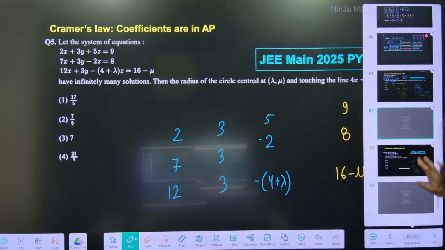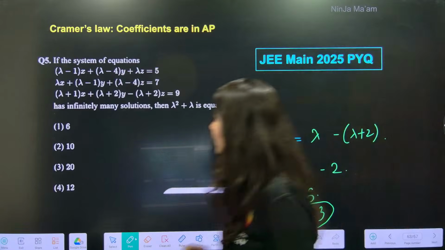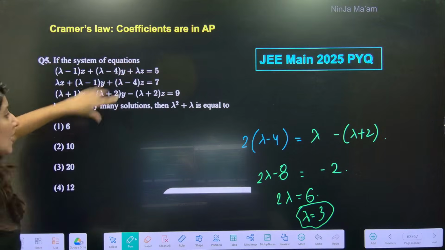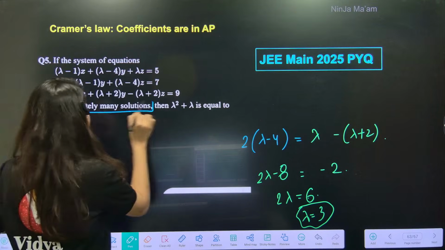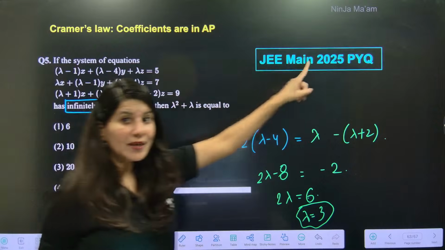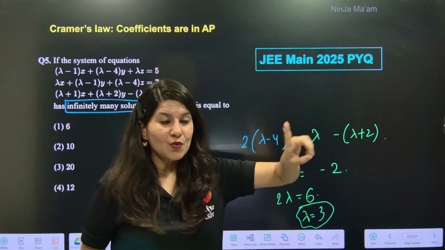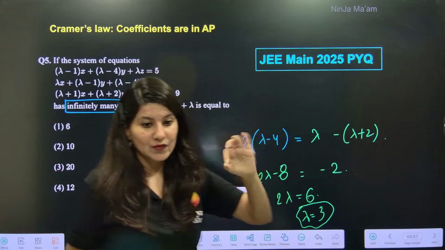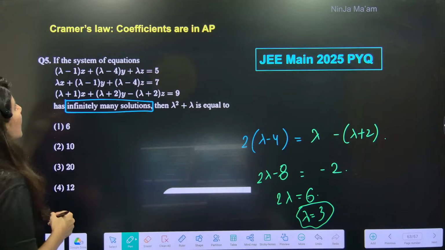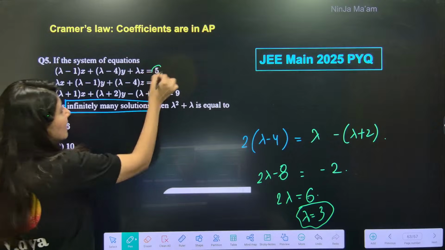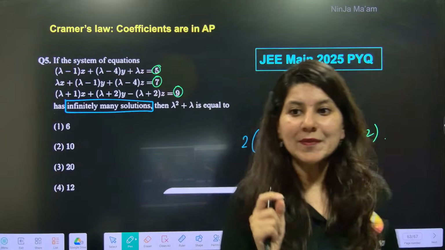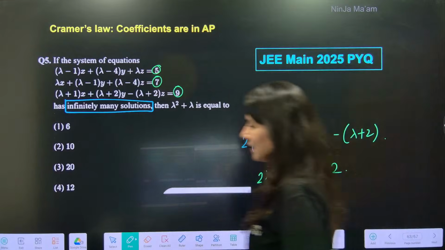Another question on your screen is like this. Okay. So again, can you see so many lambda, infinitely many solutions? JEE Main again, 2025 PYQ. You know what? 3 questions were done from this method alone, right? So now see, the first, can you see 5, 7 and 9? I got the hint. Infinitely many solutions, coefficients are in AP, correct?